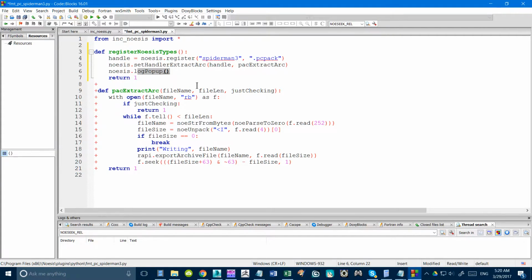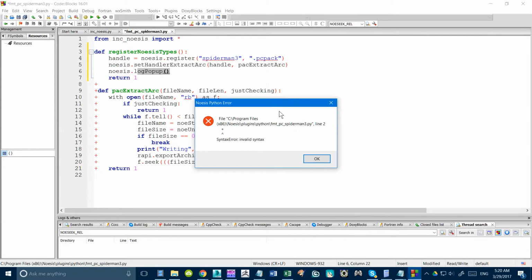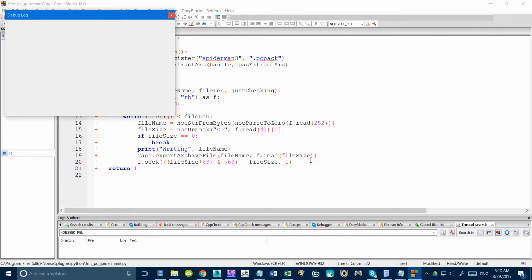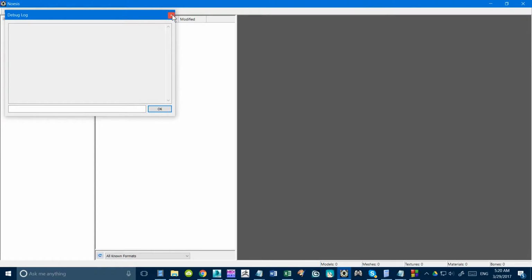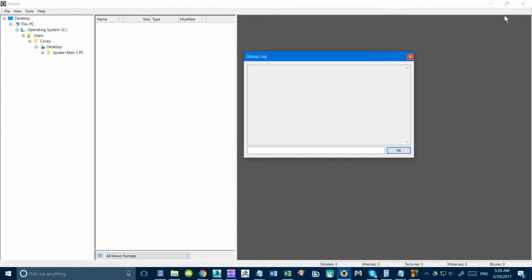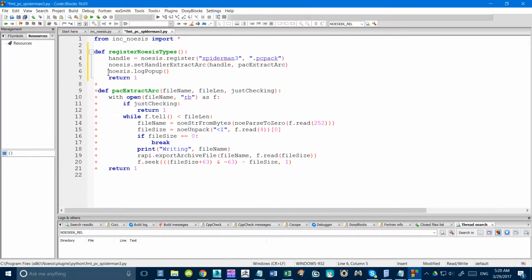Noesis log pop-up. That will cause a pop-up. This pop-up will pop up. It's really annoying because it'll check every single Python script. If it sees this even once, it'll pop up. So it keeps popping up for me now because I forgot to unskip it somewhere. So once you're done with this, make sure you put a pound sign in front of it and just skip it because it is really annoying.